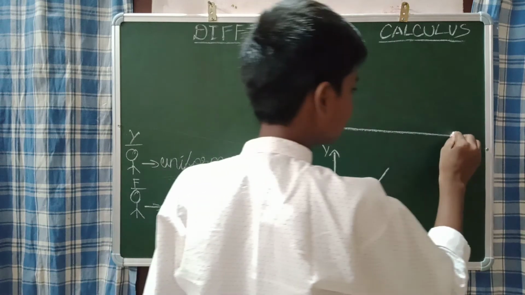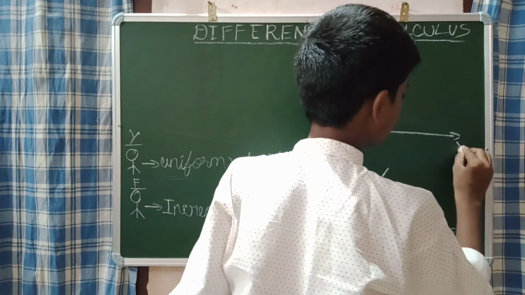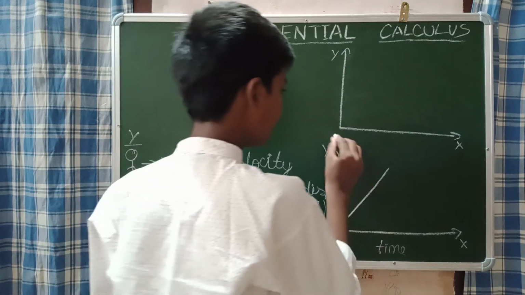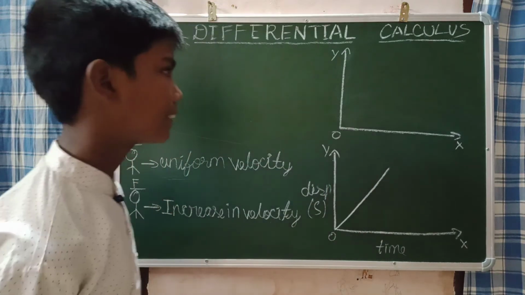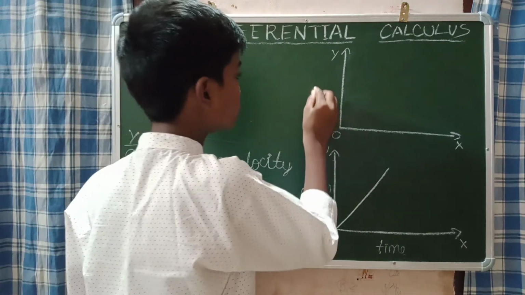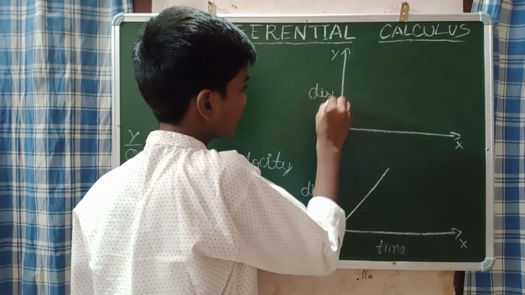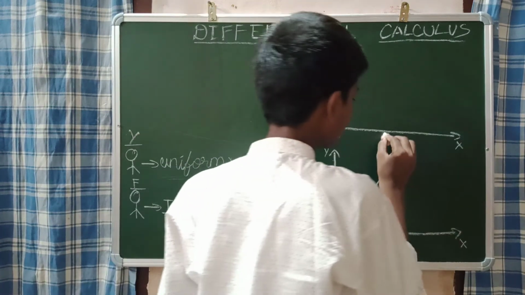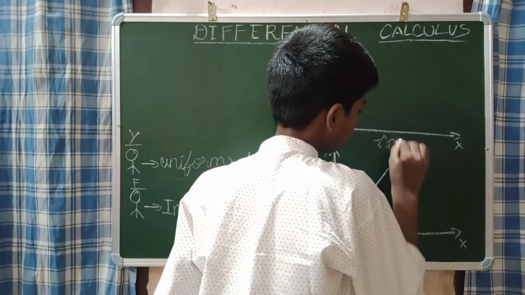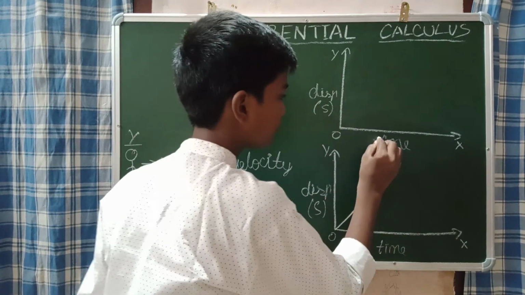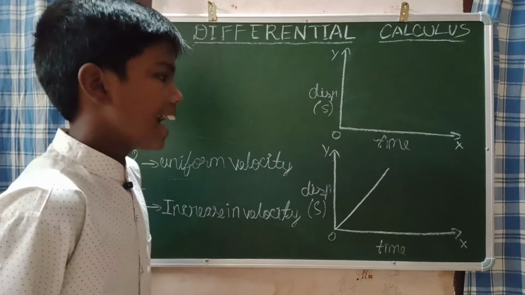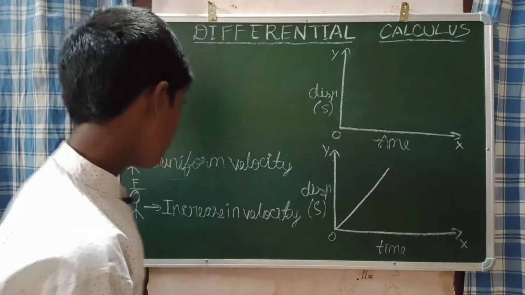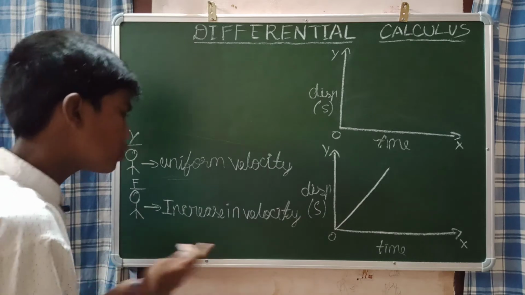Now here it is the x-axis, and here it is the y-axis, and here it is the origin as marked. As I told, it is a displacement time graph. Displacement, we represent as S. How will the gradient be?